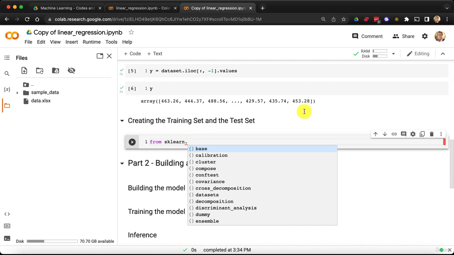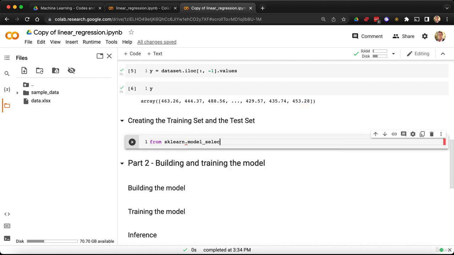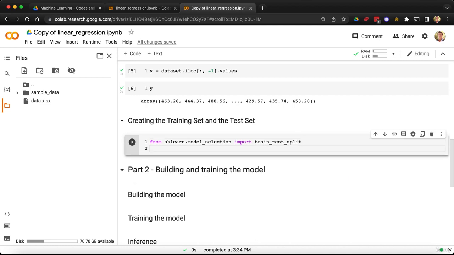And the name of this module is model_selection. This is a very popular module as well, which contains a lot of great tools. And the tool we want to use right now is the train_test_split function, and therefore to get it we simply need to add here import and then the name of this function, which is train_test_split. So you see the structure. We make a call from the scikit-learn library, and from this library we get into the model selection module, and from this model selection module we import the train_test_split function. All right, and now that we imported the function, well, we can use it.